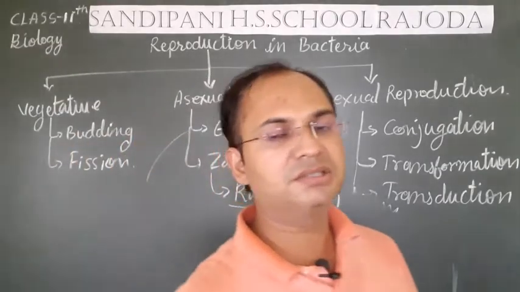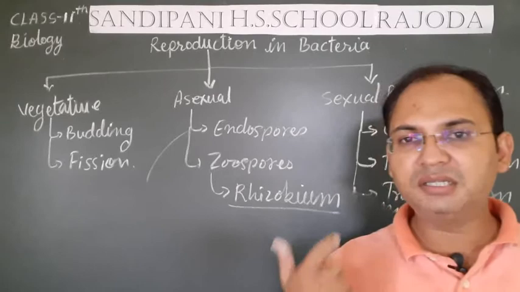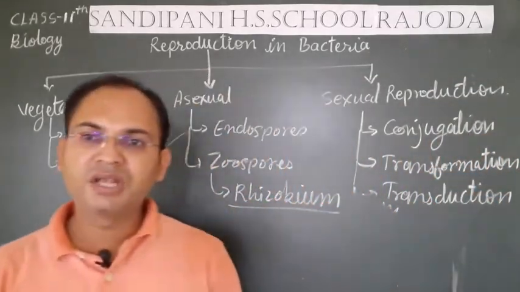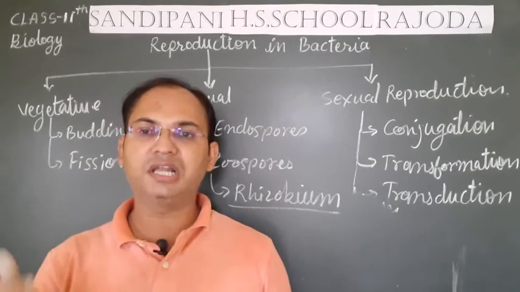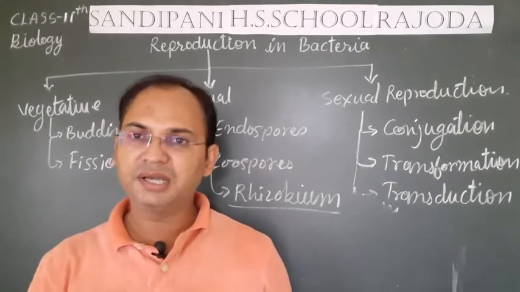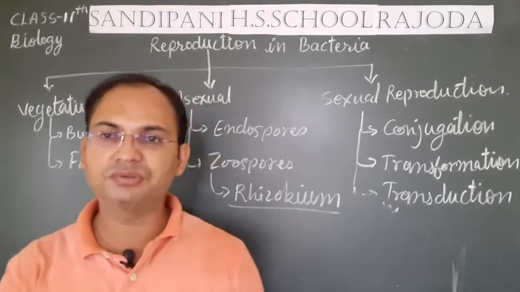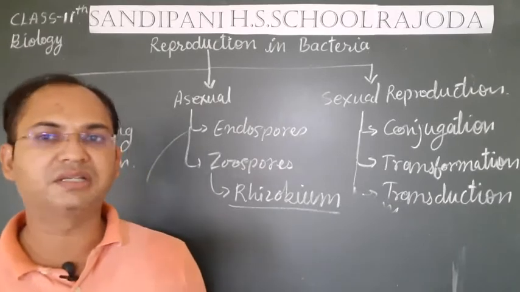Inside the bacterial cell, many zoospores are developed, and then after a certain period of time, the bacterial cell gets erupted, the cell membrane gets blasted, and the zoospores come into the environment, and those zoospores develop in the form of new bacteria.